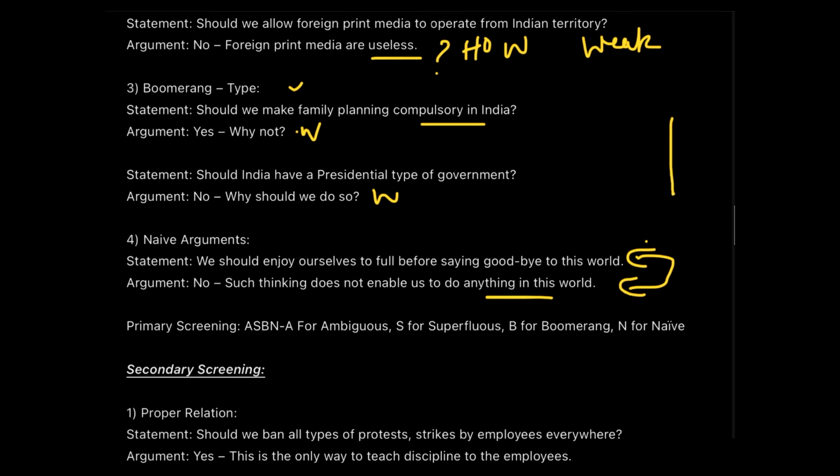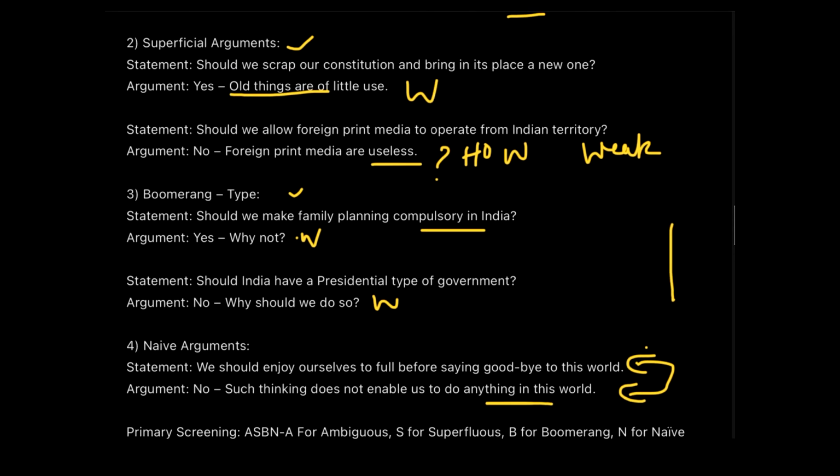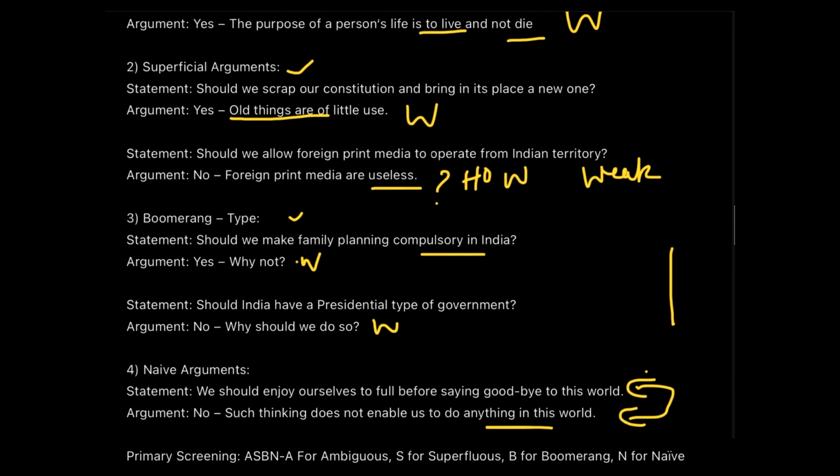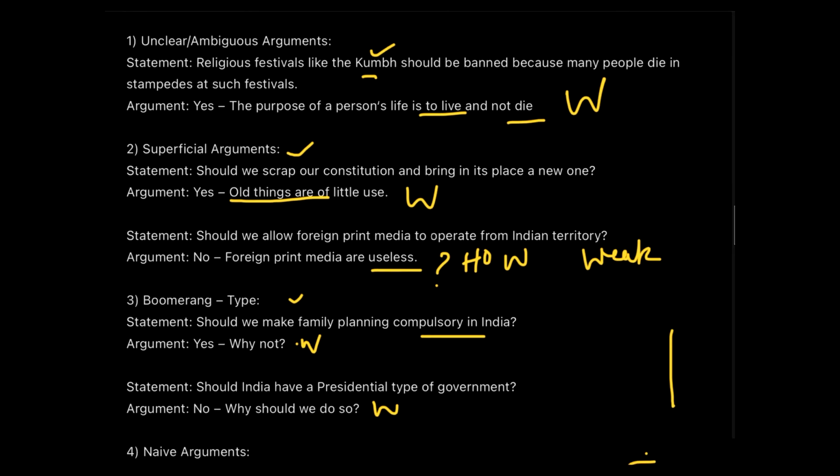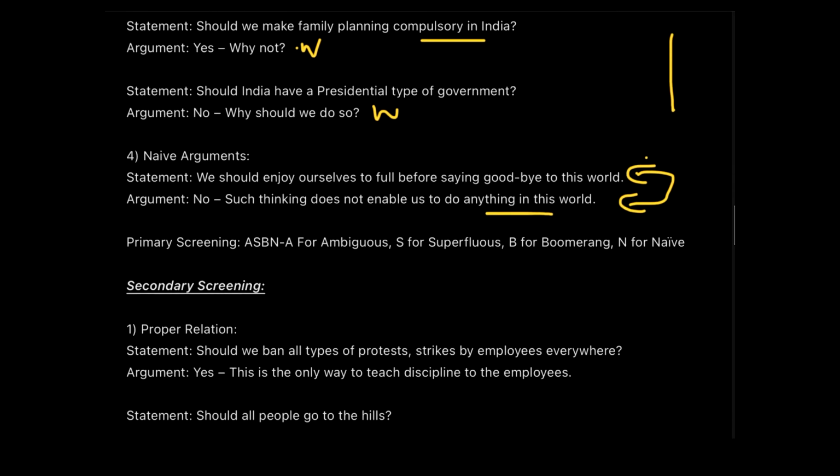Okay. And the other two at the top were the superficial arguments which do not connect with the logic, and the other one was unclear, ambiguous, which is not directly related. So these are the four categories which we call ASBN in short. A for ambiguous, S for superfluous, B for boomerang and N for naive. तो अगर ये चारों चीजें आपके पास कहीं भी दिख गई आपको किसी आर्ग्यूमेंट में, so no need of going for the secondary screening. You know that you need to stop here and you need to mark that particular argument as a weak argument. Now, if all your arguments pass through the category of primary screening, then you will put it down into the secondary screening.